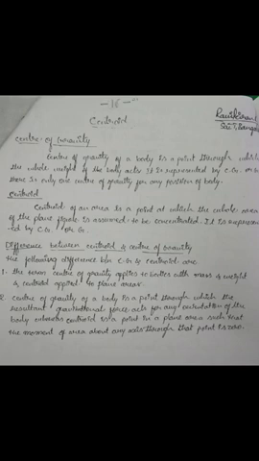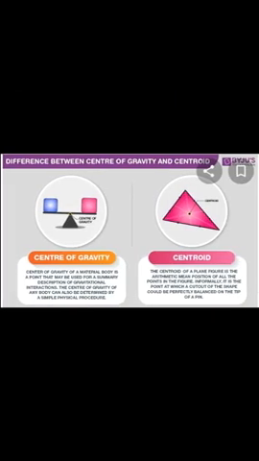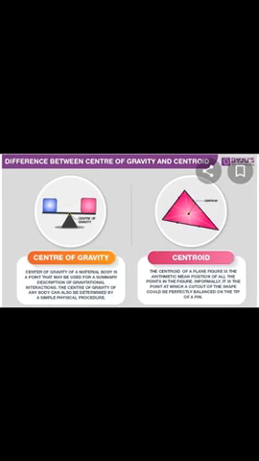That is called the centroid. I will explain with some examples. Center of gravity is where the exact center of a material lies, how the material will be balanced.